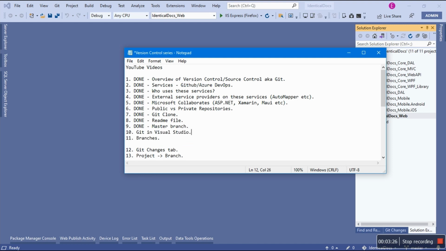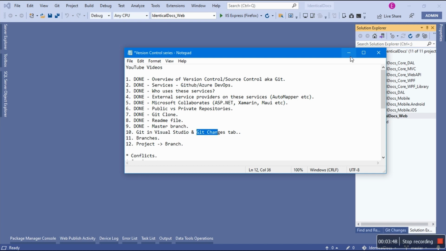Wait, what am I doing? Okay, and then what I want to do, I also want to do this. Destroy number 12. We don't need it. So this is gonna be number 12. So today we are doing Git in Visual Studio, and we're going to do the Git Changes tab. We're going to talk about this tab.